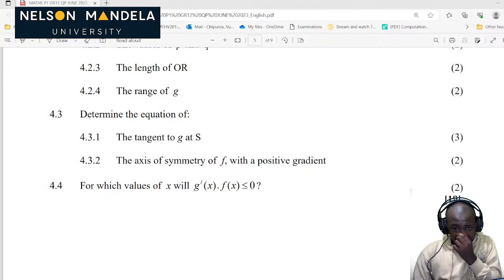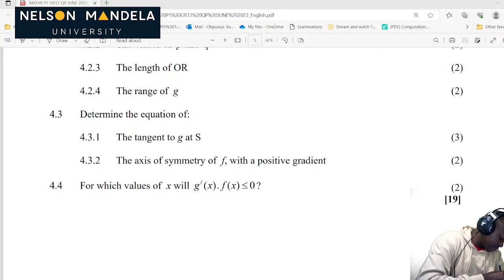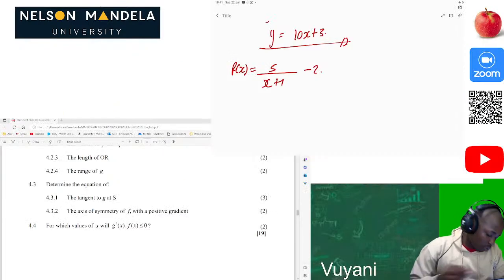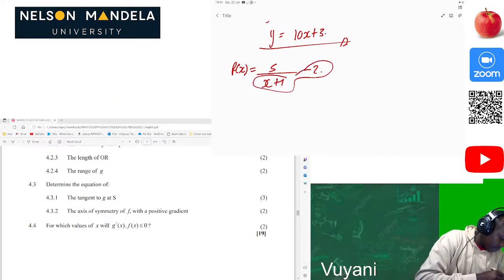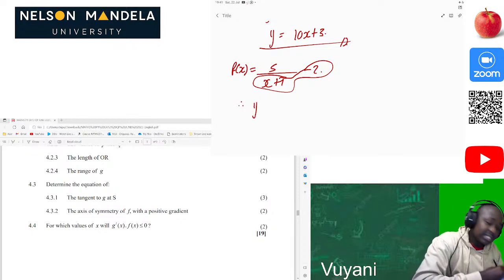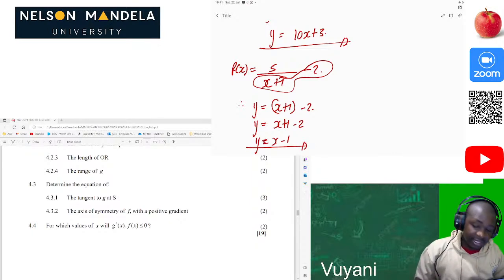Now the axis of symmetry of f with positive gradient. So we still remember that f of x is equal to 5 over x plus 1, minus 2. When they say axis of symmetry, we are looking at our denominator, this segment here. Since they say positive gradient, we just have y equal to x plus 1 minus 2. Then y is equal to x minus 1. So that will be our answer there, and that will be our axis of symmetry.